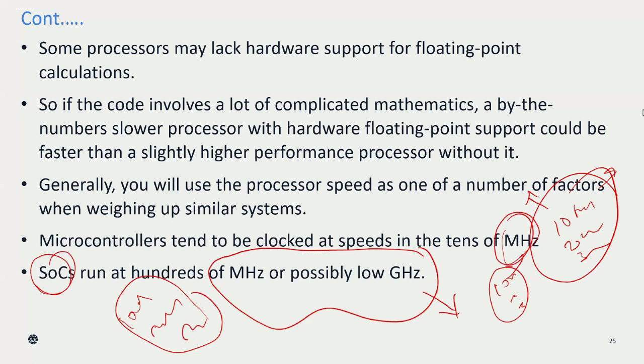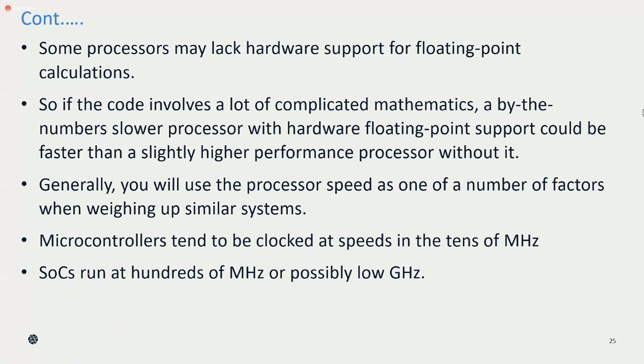So I can say 100 to 900 megahertz you can use. If you compare these two devices by processor speed, which one is better? Obviously system on chip is better, because the processor speed is in hundreds of megahertz, whereas the microcontroller has a clock speed in tens of megahertz.